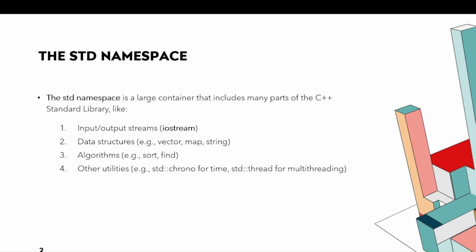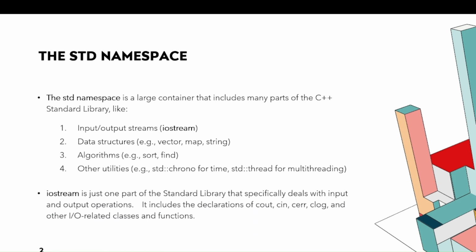So you can take the std namespace as a superset, and iostream is just a subset of it. And we have already discussed that iostream contains cout, cin, cerr, all the input-output related classes and functions.